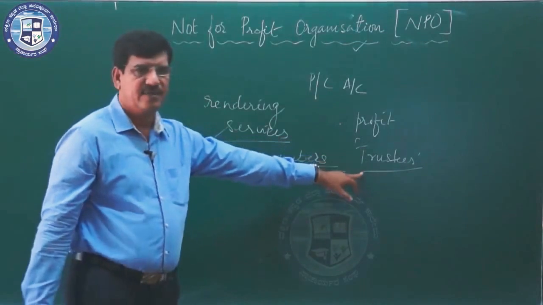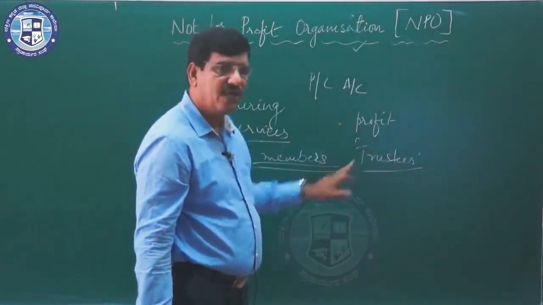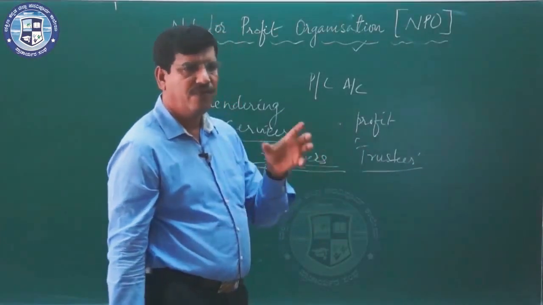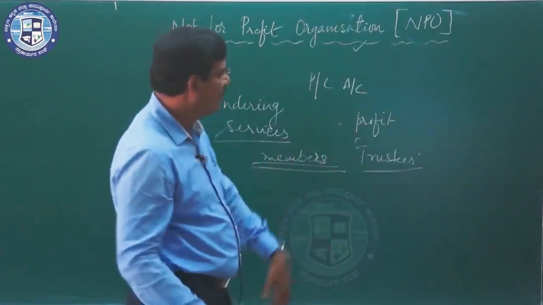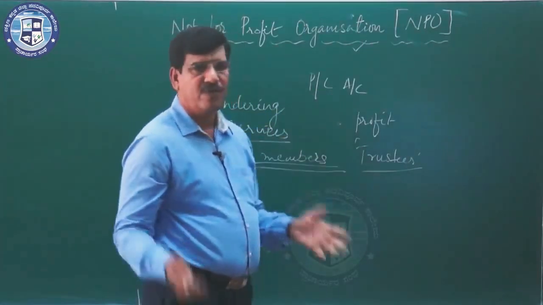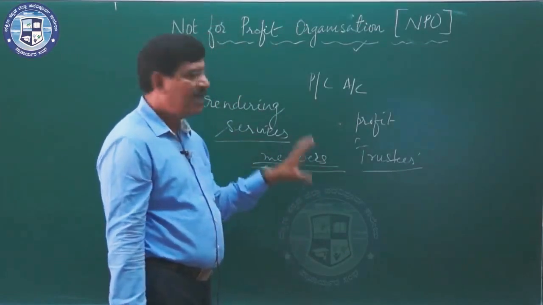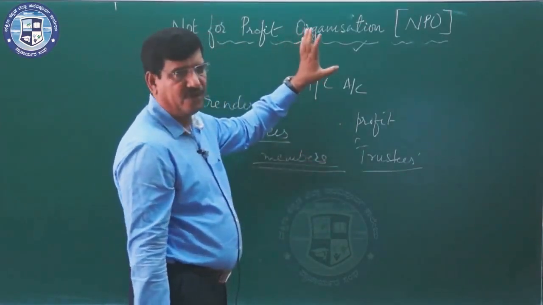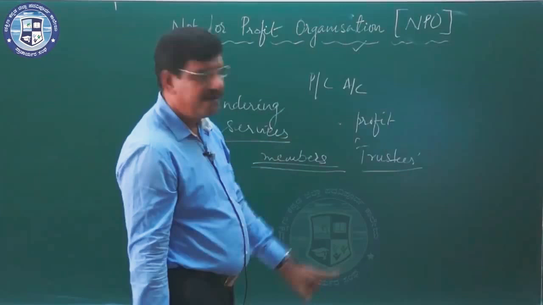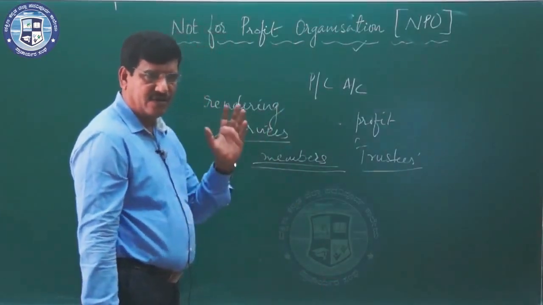And these trustees are accountable to the members, and to the society, for the utilization of funds which are collected from the public in the form of subscription, or the amount collected in the form of donations.